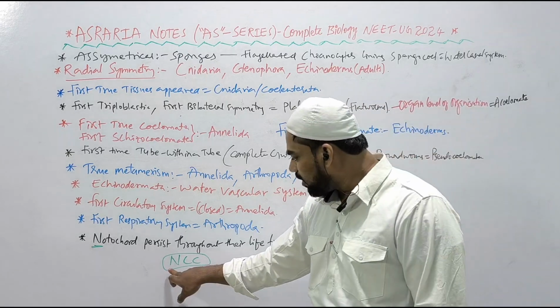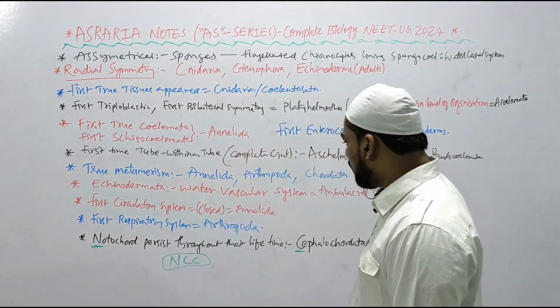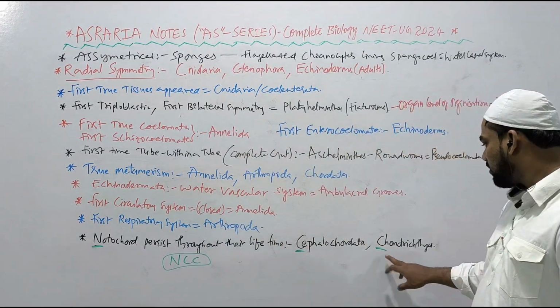How to remember it? Mnemonic is NCC. N for notochord, persists throughout the lifetime. C for Cephalochordata and C for Chondrichthyes.